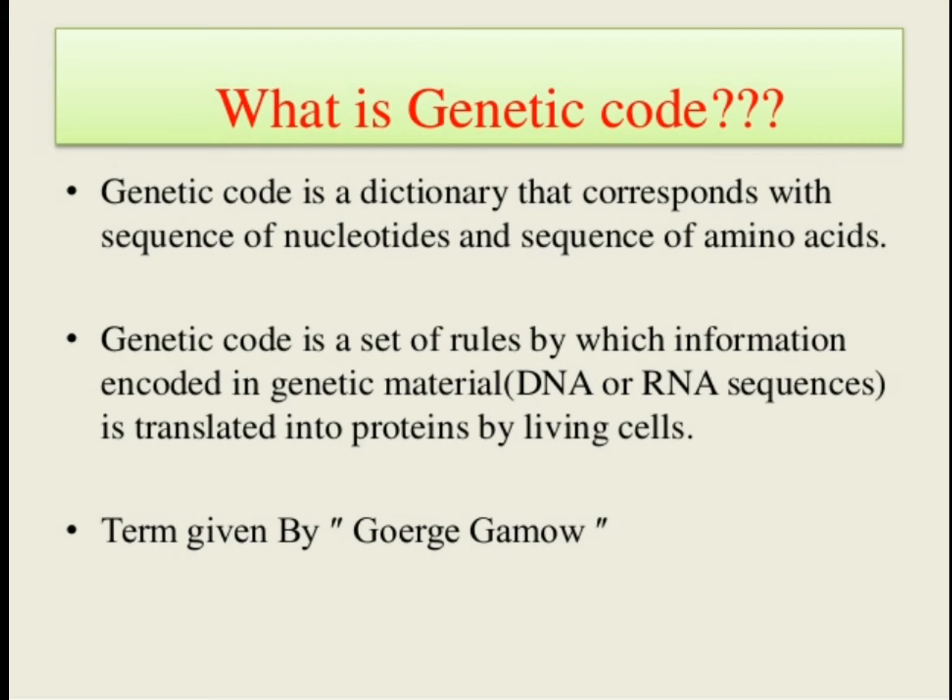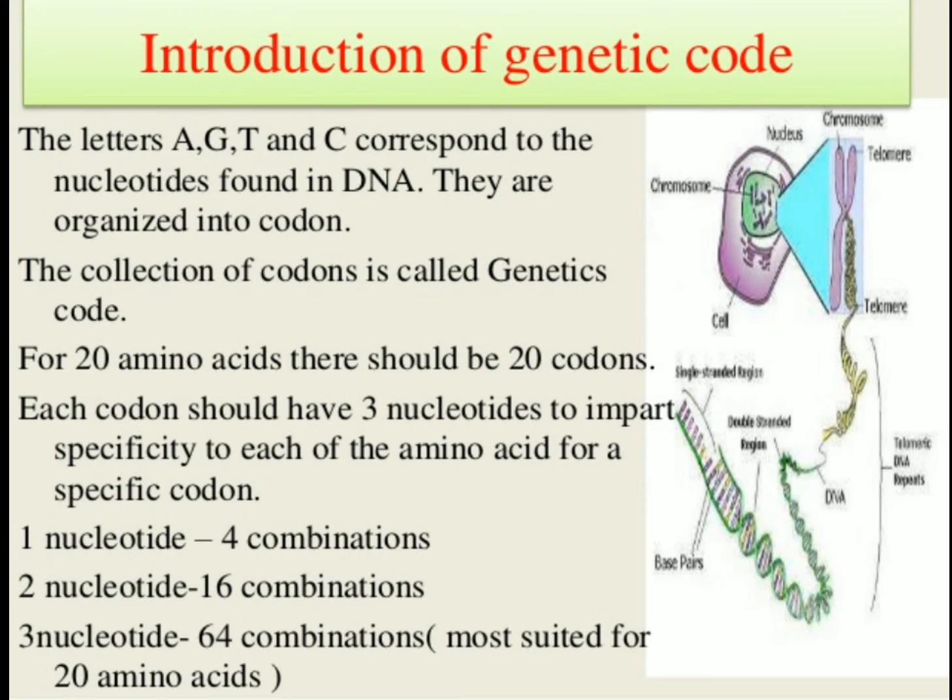However, we can more clearly define genetic code as a relationship between the sequences of the amino acids in a polypeptide chain and the nucleotide sequences of DNA or the mRNA, and this is called the genetic code.